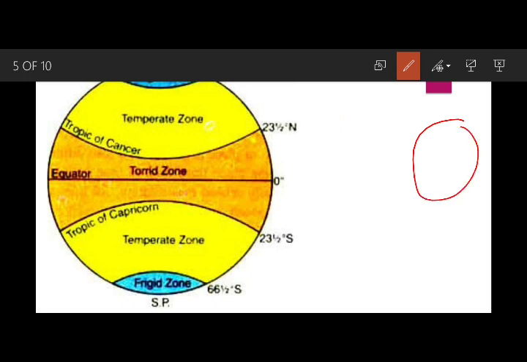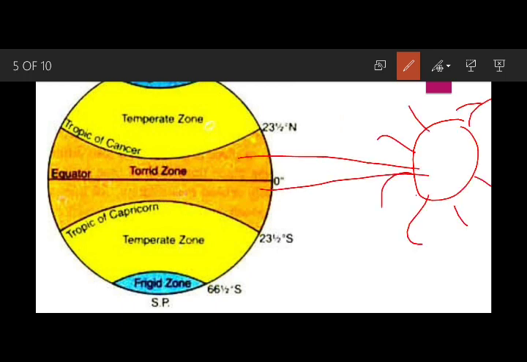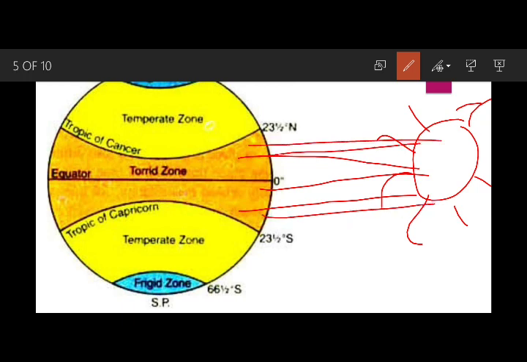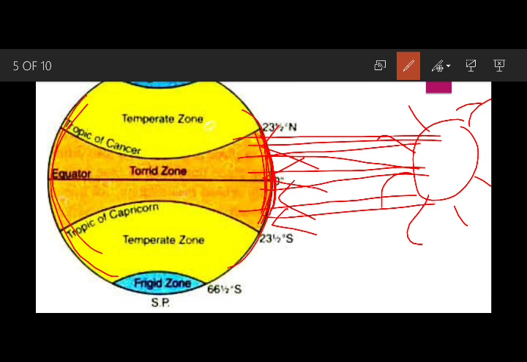Like the sun rays directly hit the oval shape of the earth. The shape of the earth is oval, so the portion which is on the outer side comes directly in front of the rays of the sun.